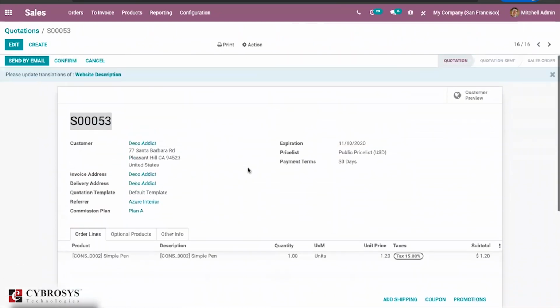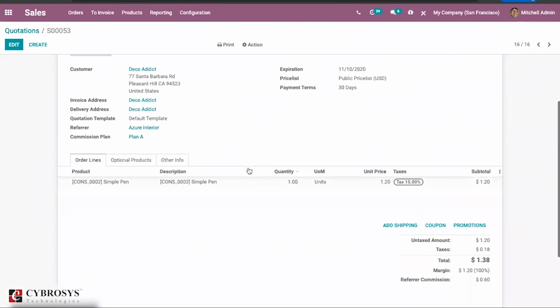The next change we have here is, earlier we had an option called margin only with the amount, but right now we have a percentage here, so we can easily calculate the margin or the profit percentage from each quotation.